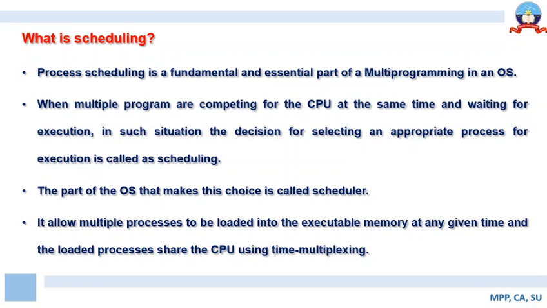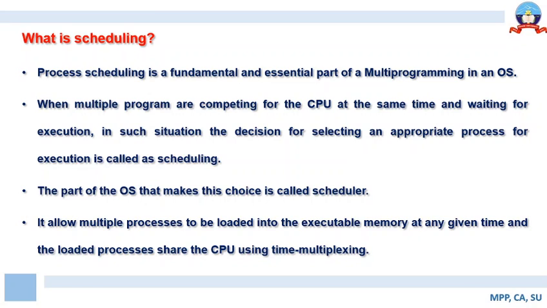Here, just see there are two important contexts reflected in this particular statement. It allows multiple processes to be loaded in the executable memory at any given point in time. So there is a type of scheduler that is capable of loading the job into the ready queue, and then the loaded process shares the CPU using time multiplexing. So there is a scheduler that is capable of scheduling the job or assigning the CPU to the job. So just see there are different types of schedulers in the operating system that are capable of performing purpose-specific tasks.